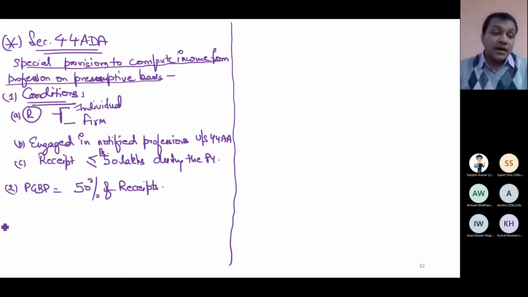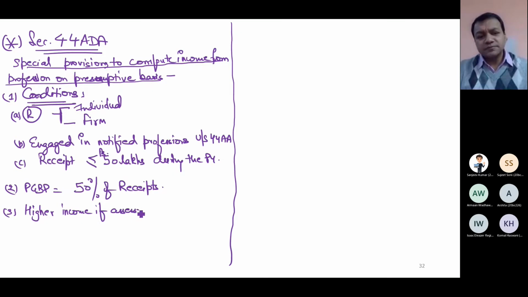Third point, higher income. If I want to declare, there is no choice. If the assessee wants to declare higher income, no problem, can declare. Higher income is, I want 70% of receipts as PGBP.